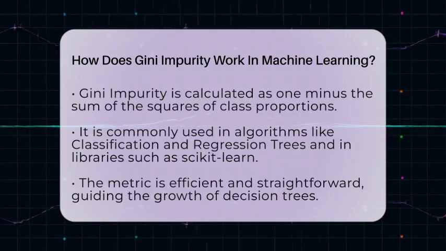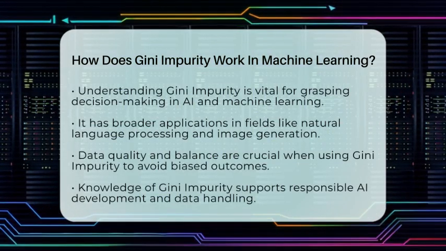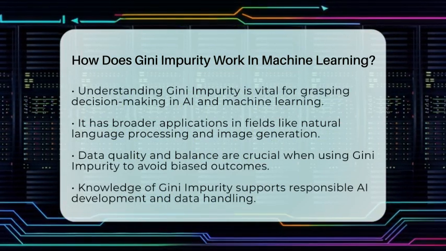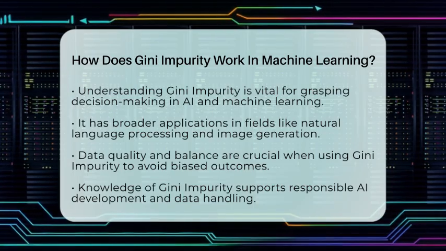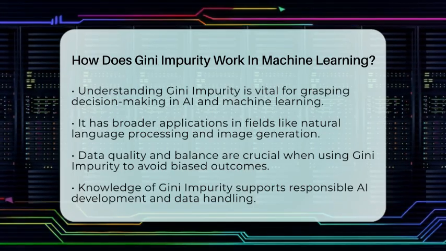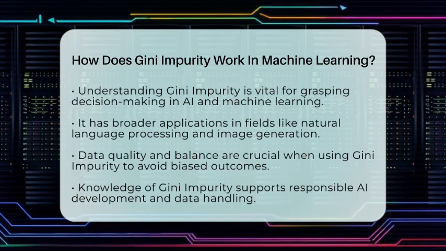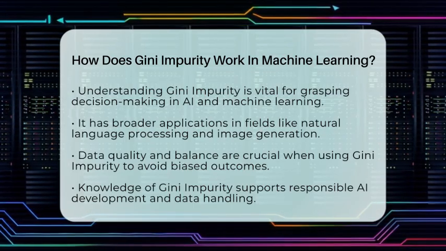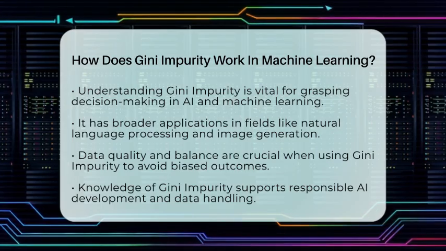This concept connects to broader applications in artificial intelligence, including natural language processing models and image generation tools. Moreover, productivity plugins that automate data analysis often rely on metrics like Gini impurity to optimize model performance. However, it is essential to consider the quality and balance of training data when using such metrics. If the data is biased, the impurity calculations may lead to decisions that are unfair or inaccurate.